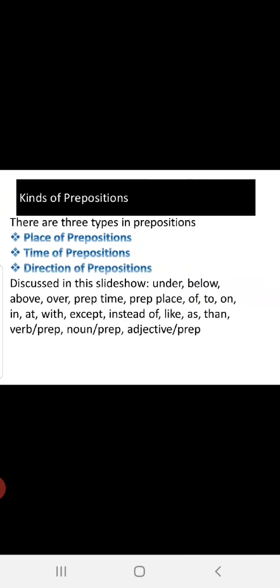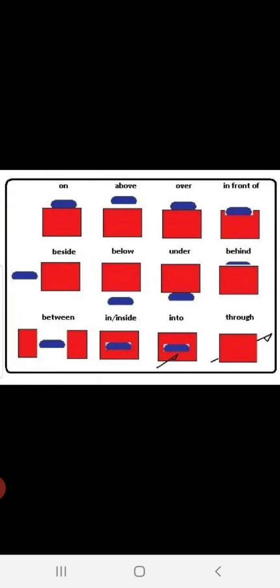Kinds of prepositions. There are three types of prepositions: place prepositions, time prepositions, direction prepositions. Discussed in the slideshow, like we have some examples here: under, below, above, over. These are place prepositions. Now, preposition time. Preposition place: of, to, on, in, at, with, except, instead of, like, as, than. Now again, verb prepositions, noun prepositions, adjective prepositions. One by one we will be learning this now.